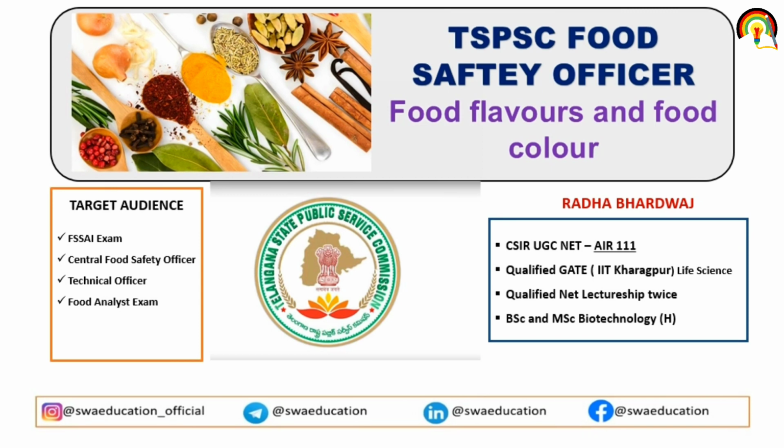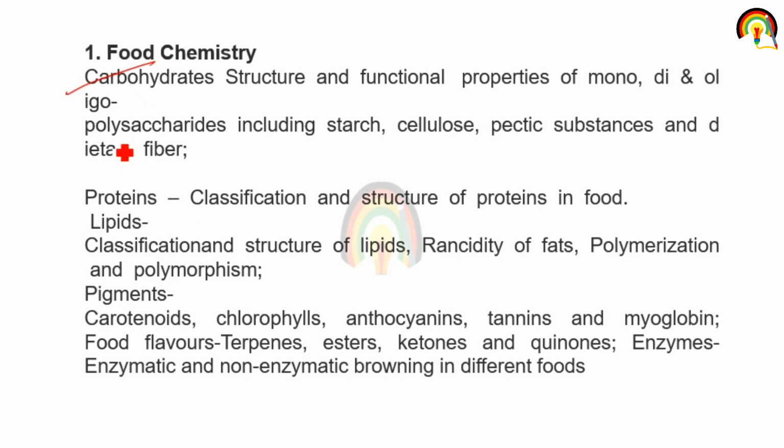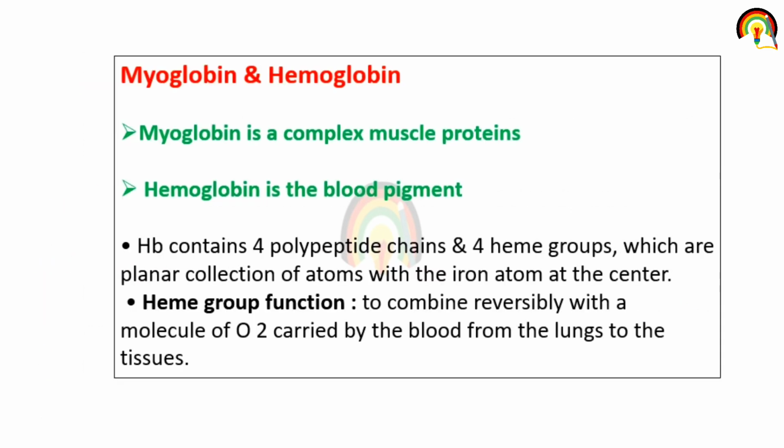And today we are going to discuss food flavor and food color agents. This lecture is mainly beneficial for aspirants who are preparing for the Telangana Food Safety Officer exam. In our previous few lectures, we already discussed carbohydrate, protein, lipid structure and classification, as well as carotenoid, chlorophyll, and anthocyanin pigment. Today we are going to target food flavor and food color, in which we will discuss myoglobin, hemoglobin, terpene, ketone and quinone. So let's start with today's lecture.